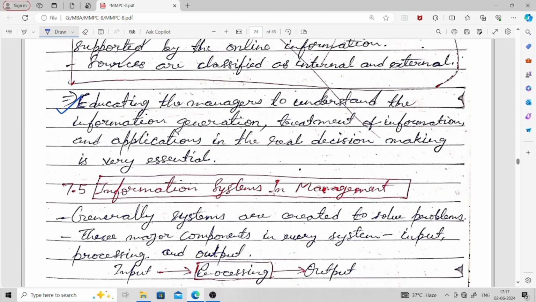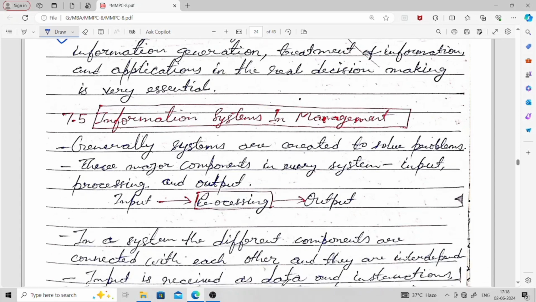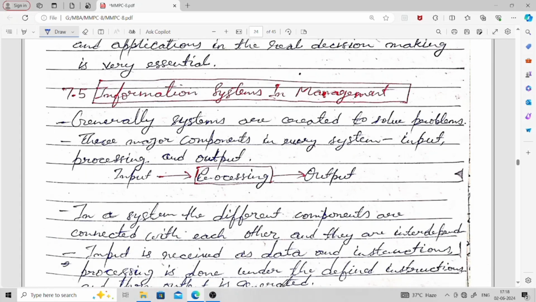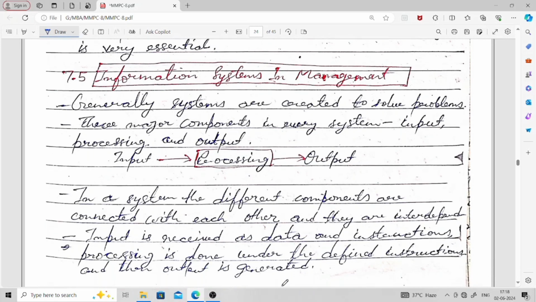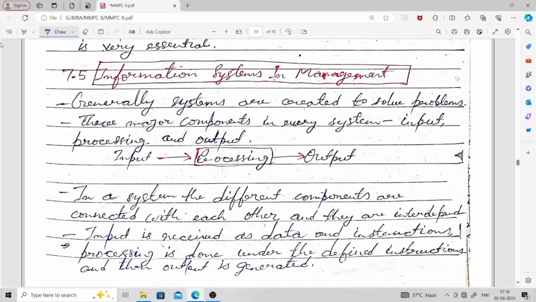Then the next point is information system in management. Generally systems are created to solve problems. So why do we create systems? To solve problems. There are three major components in every system: first the input, second the processing, and third the output.